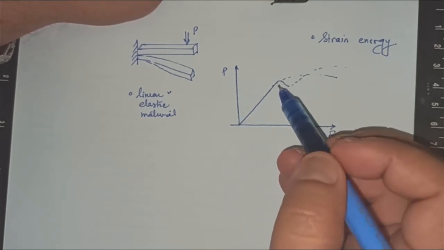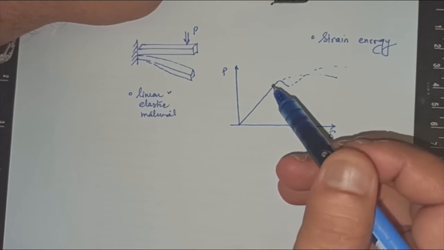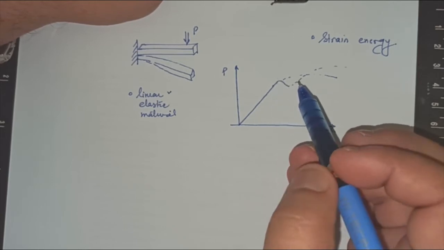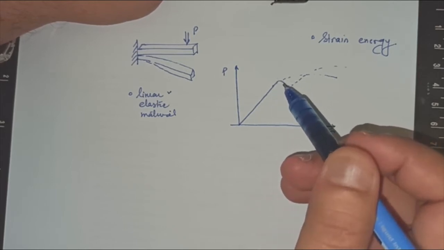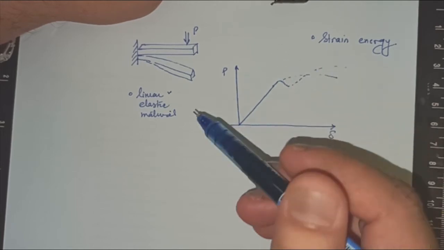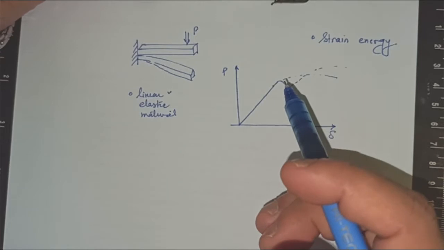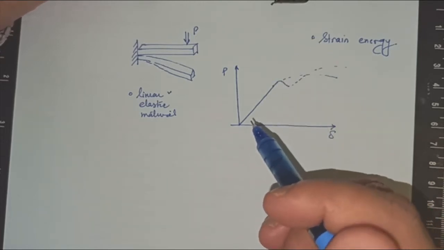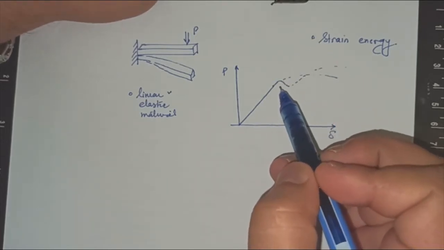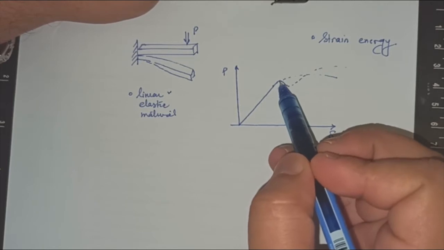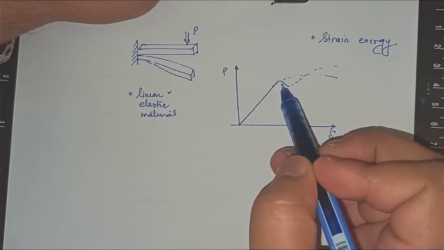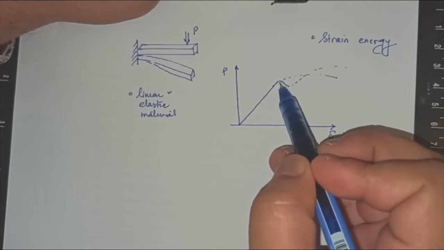Brittle materials include composites, some foams, polymers and concrete, and I'll tell you why this strain energy concept is very closely related to civil engineering. After the linear behavior, in most brittle materials the failure occurs at this point only.